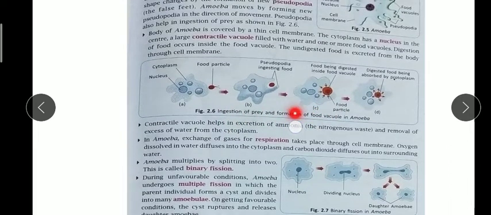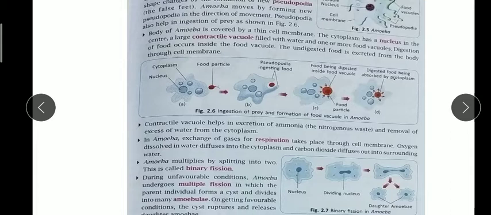You will learn this in higher classes also. Just remember that for ingestion of prey or a food particle, they take it inside their body with the help of pseudopodia, digest it, absorb the nutrients, and remove the unwanted material from their body.